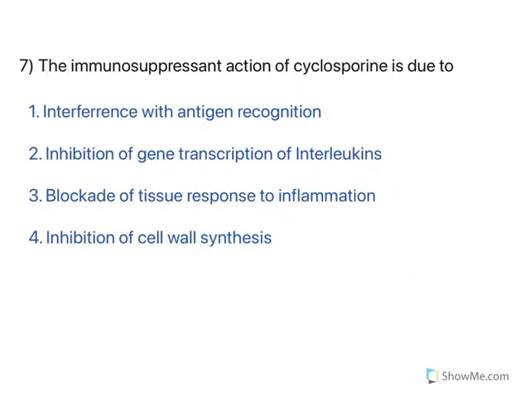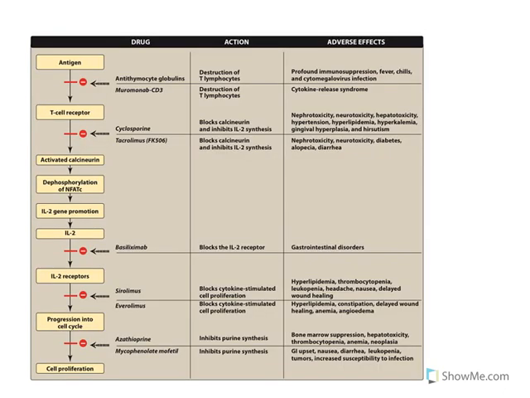Okay, moving to the next one. Now again, a mechanism oriented one. The immunosuppressant action of cyclosporine is due to how it acts. You know, a lot of immunosuppressants are there. I made a video on immunosuppressants too. Now see, the question is about cyclosporine. Now how does it act? It inactivates calcineurin, and that inhibits T cell activation. What happens with that? By blockade of calcineurin, it inhibits interleukin-2 synthesis, and IL-2 is a very important one.